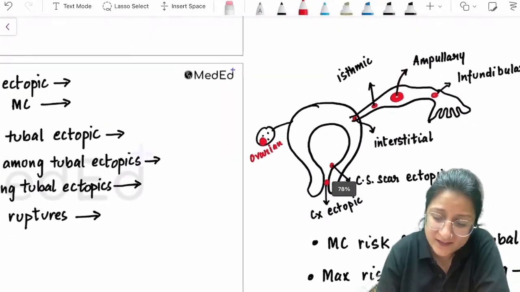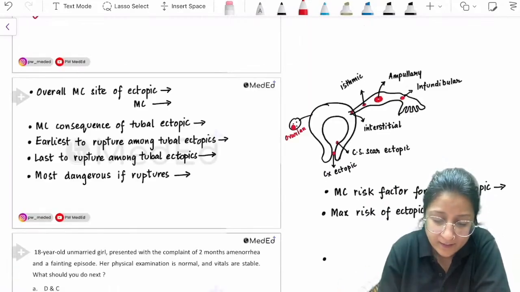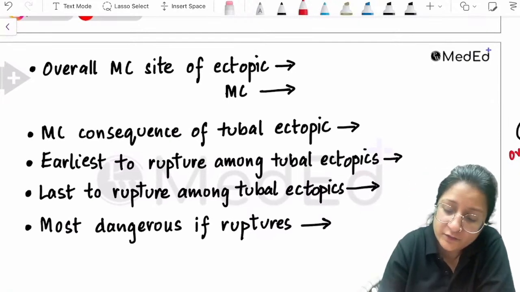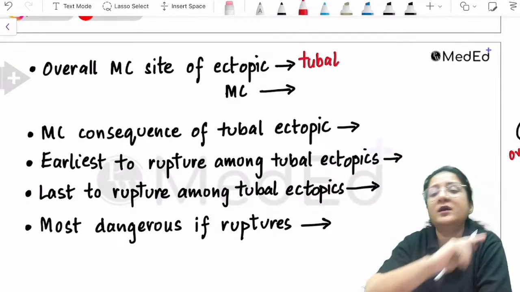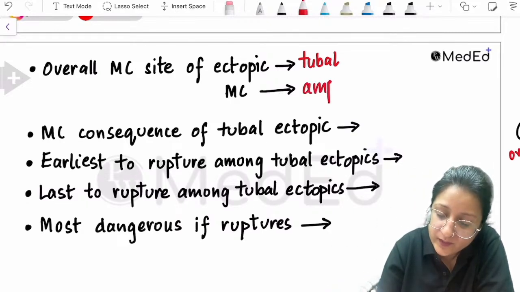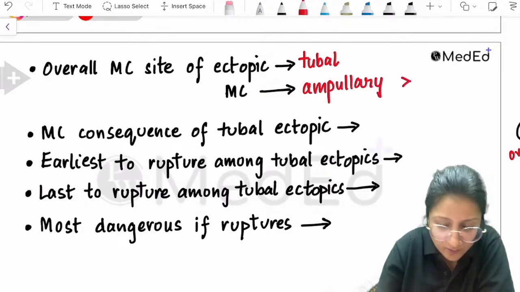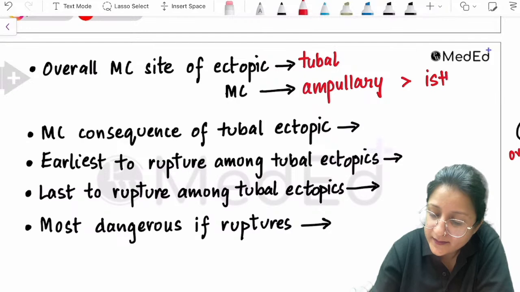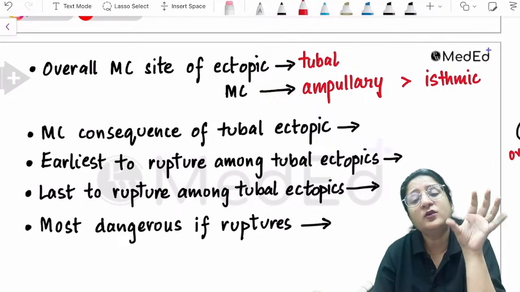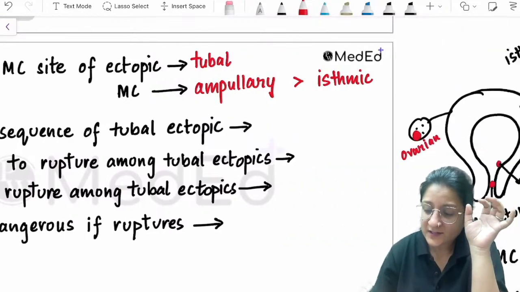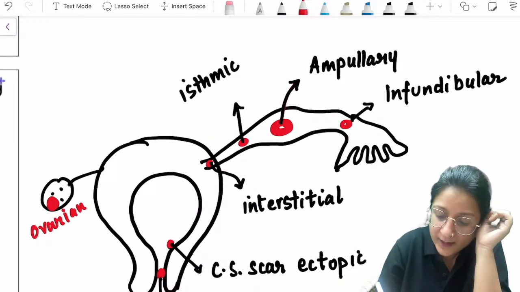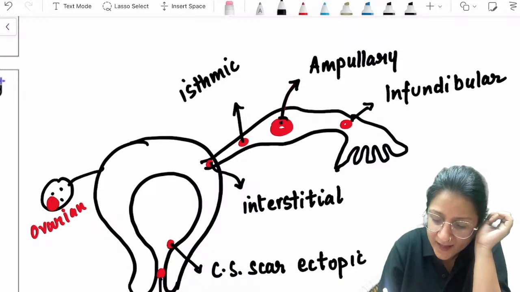When you have these different locations of ectopic, they ask you what is overall the most common site of ectopic. So overall the most common site is tubal ectopic, among all the sites of ectopic. And among the tubal ectopics also, most common is ampullary ectopic, if that's in the option. Second most common is isthmic. Then they ask you what is the most common consequence of a tubal ectopic. Now let's have a look at this tubal ectopic as well. Most common, I'm saying, is this one here, ampullary ectopic.